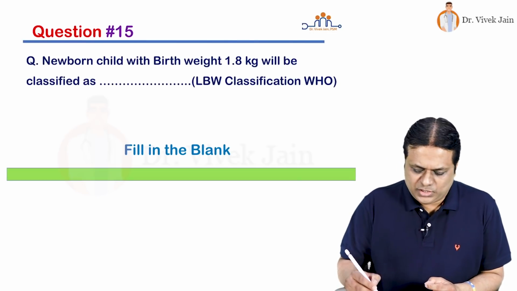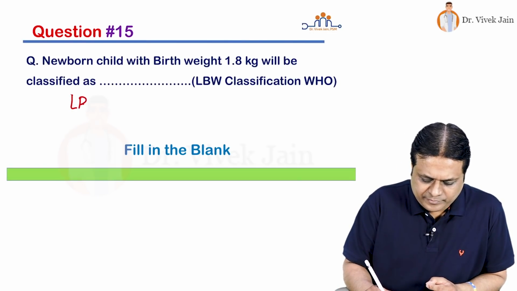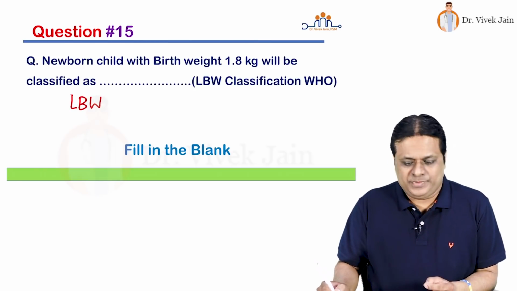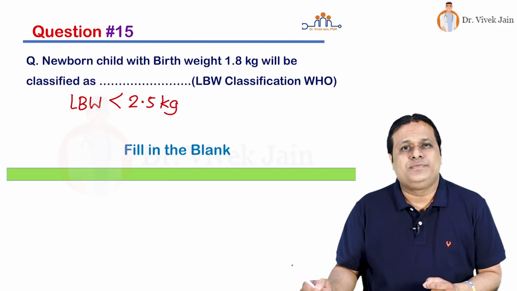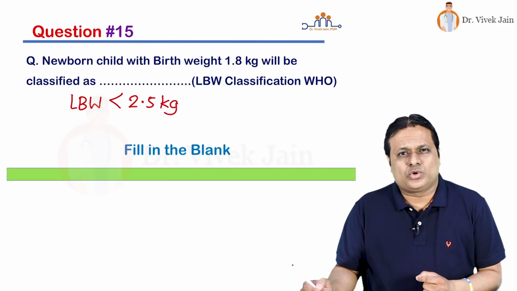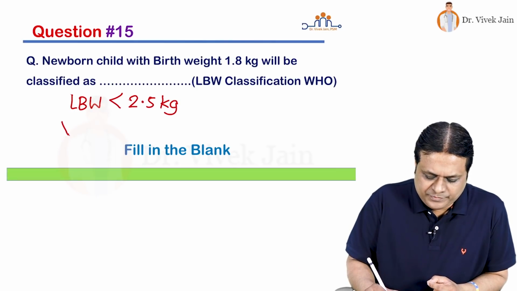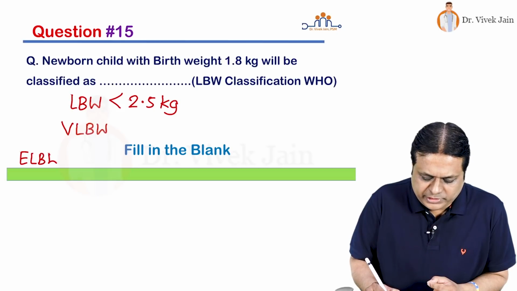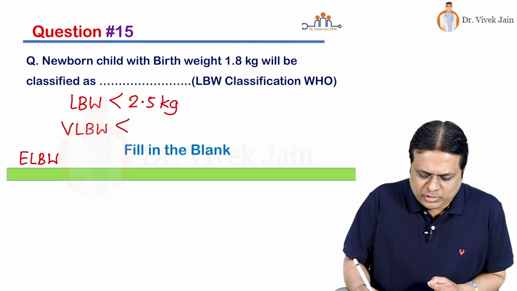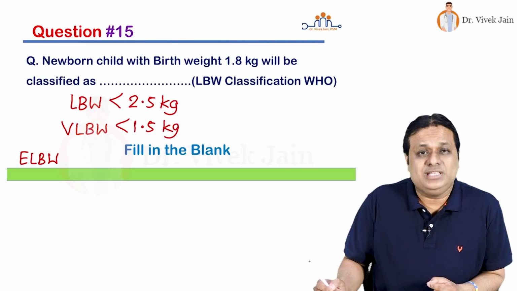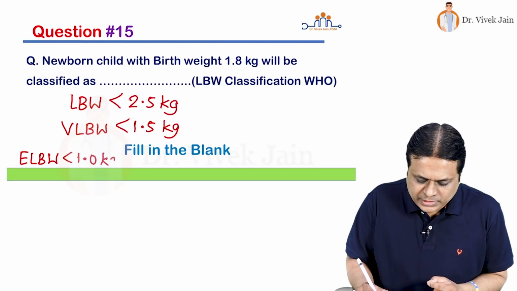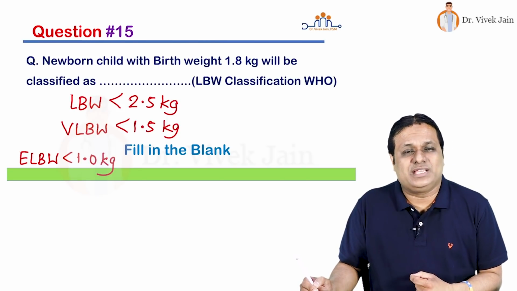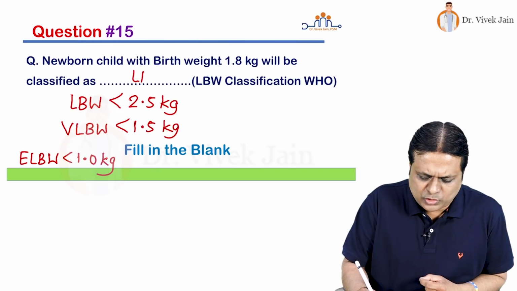Friends, what is low birth weight in the country? In fact, globally this is the same: anyone having a weight below 2.5 kilogram. According to WHO classification, besides low birth weight, we have very low birth weight, which is below 1.5 kg, and extremely low birth weight, which is below 1 kg. So according to this classification, the answer to this question is low birth weight.